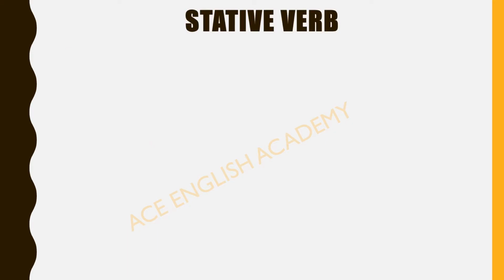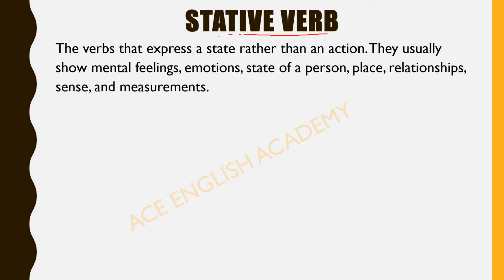So first of all, we will discuss the stative verb. What is a stative verb? Where do we use it? The verb that expresses a state rather than an action. They usually show mental feeling, emotion, state of a person, place, relationship, sense, and measurements.